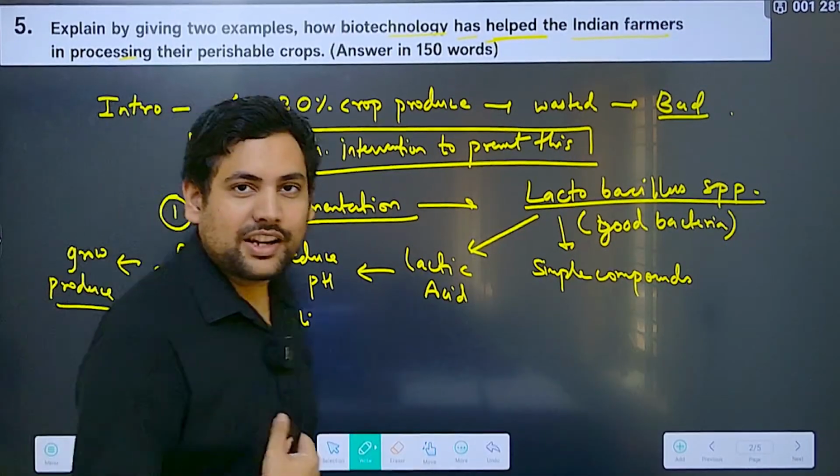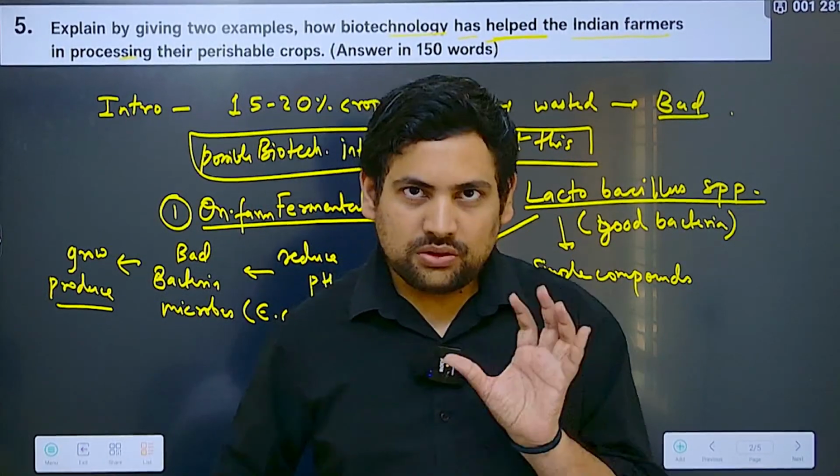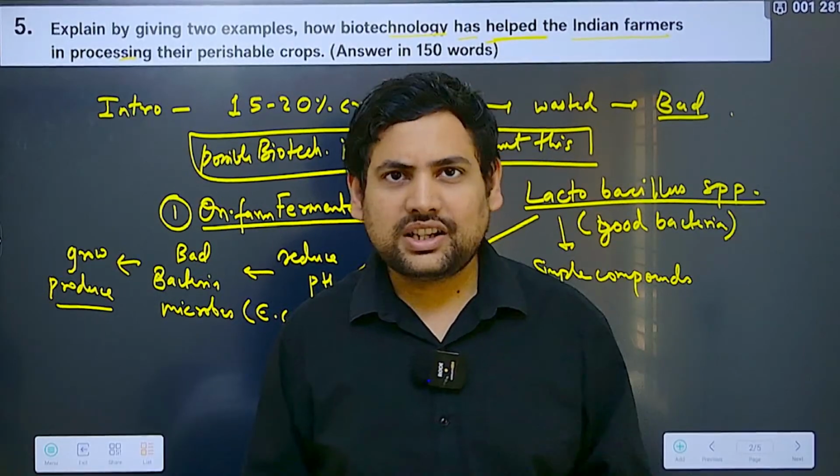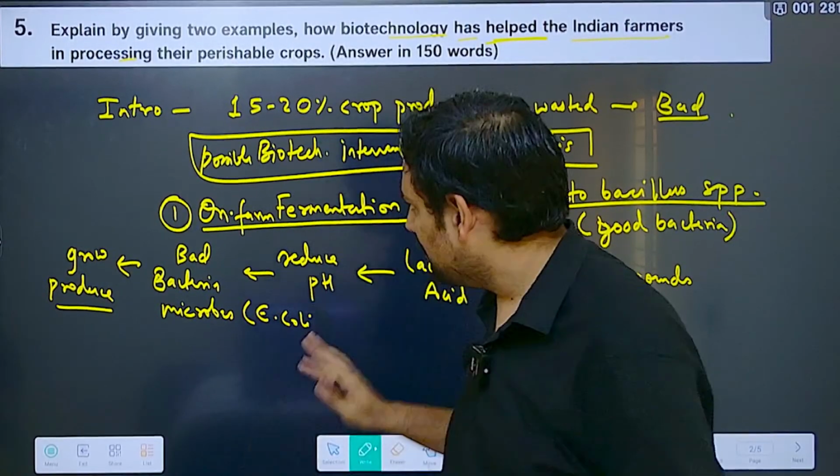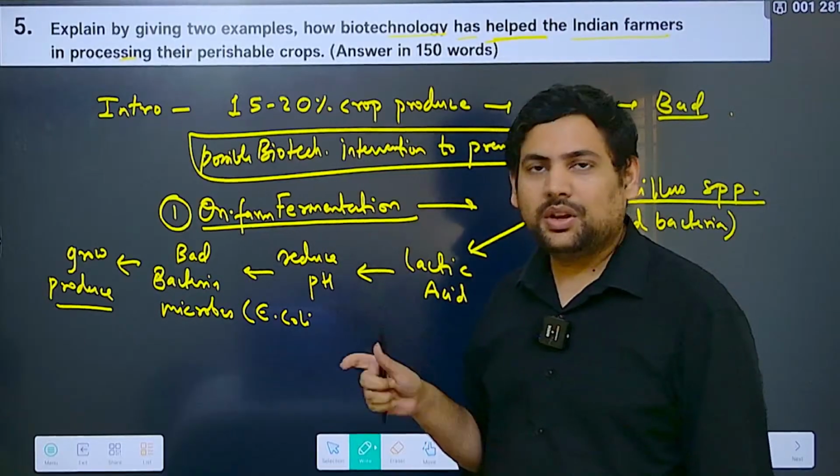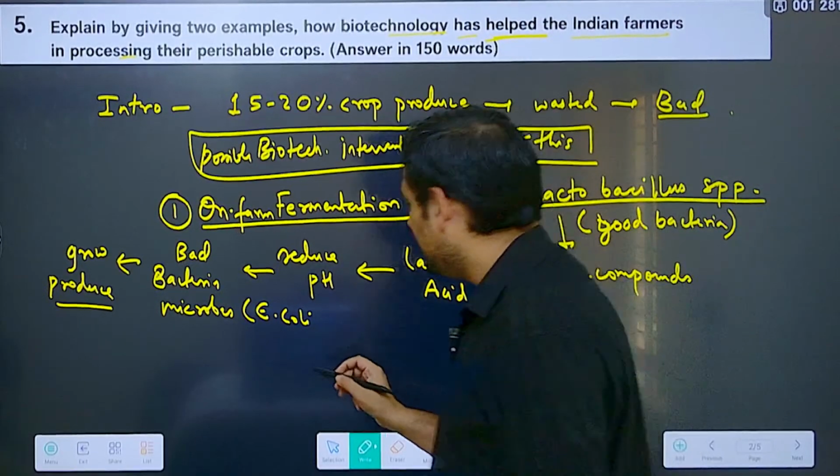Isn't this also biotechnology? What is biotechnology? Using biological resources, that itself becomes biotechnology. So this is something that is being done by them. Example, if you know, then it's good. So examples are,